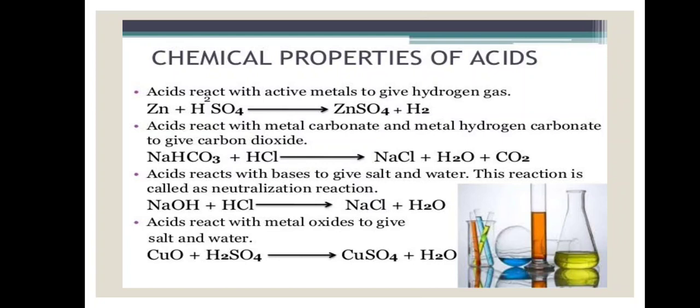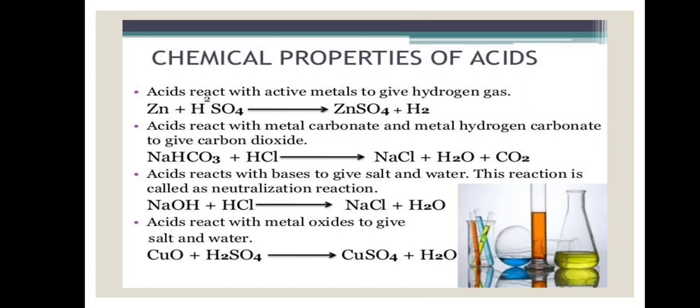We have learnt when the metal forms a bond with carbonate ion, we call it metal carbonate. And when the metal is forming a bond with carbonate and hydrogen is also present, it forms the metal hydrogen carbonate. That is also known as sodium bicarbonate or metal bicarbonate. Here NaHCO3, this is sodium bicarbonate. It reacts with hydrochloric acid and it produces sodium chloride, water, and which gas is released? Carbon dioxide gas is released.